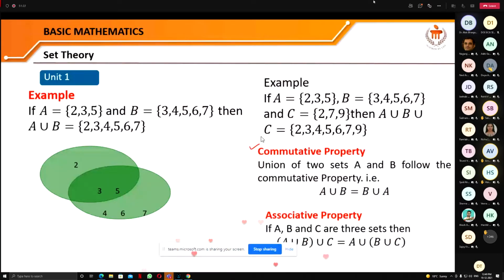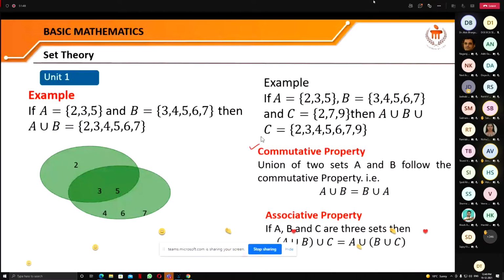The same thing is there in multiplication. When you multiply 2 with 5, you get 10, or when you multiply 5 with 2, you get the same result. But this is not true, my dear, for subtraction. If you subtract 2 from 5, that means 5 minus 2, you get 3.